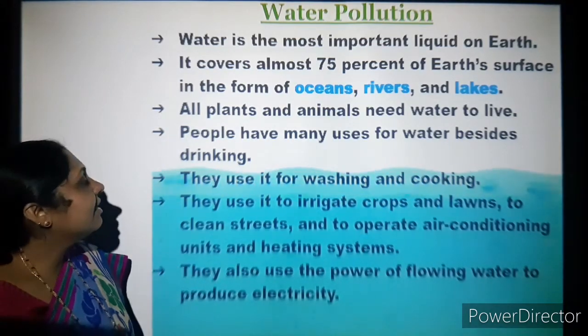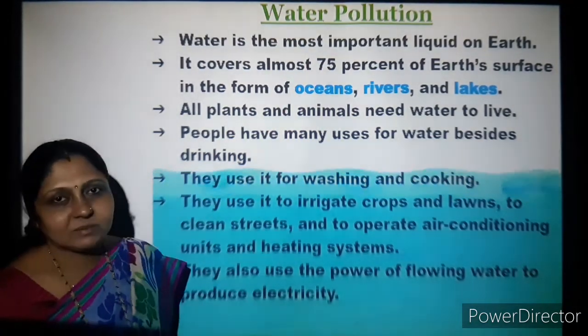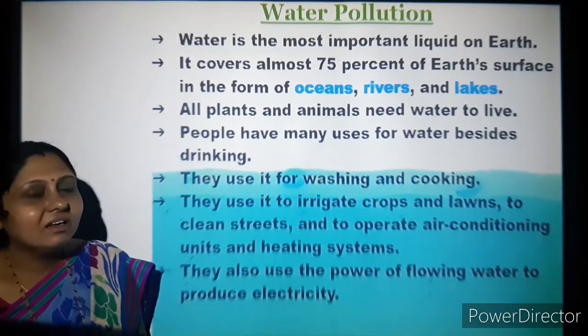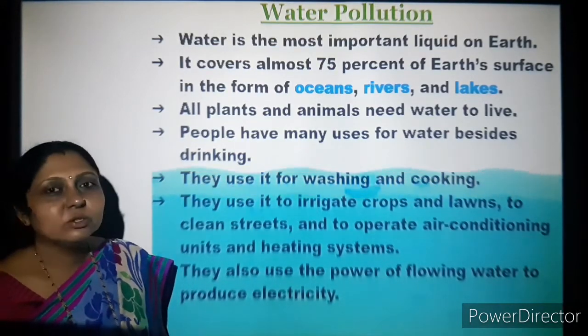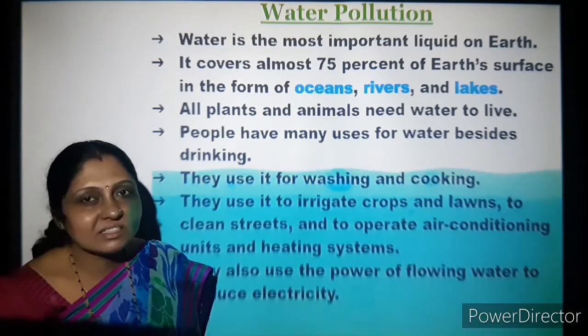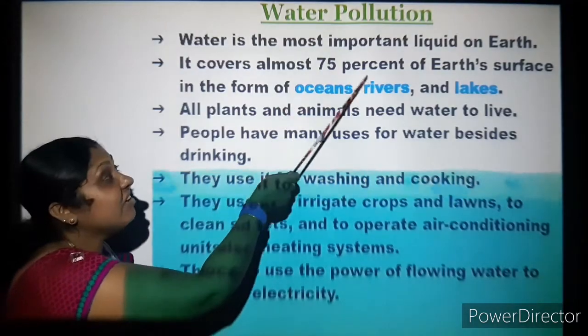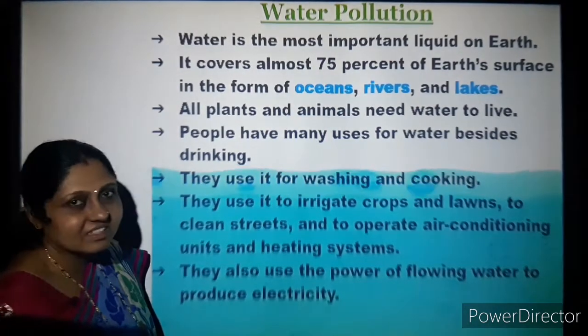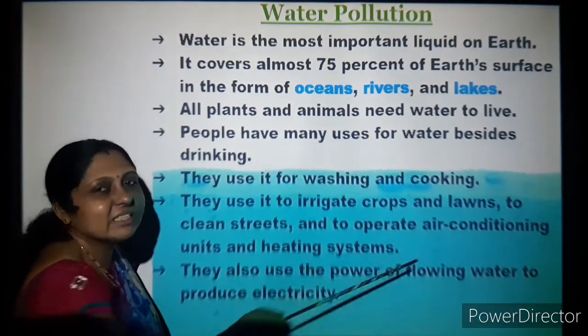We'll see here. Water is the most important liquid on earth. We learnt this in our previous lesson, Home Earth. Maximum part of the earth is covered by water. It covers almost 75% of earth's surface in the form of oceans, rivers, lakes, ponds.